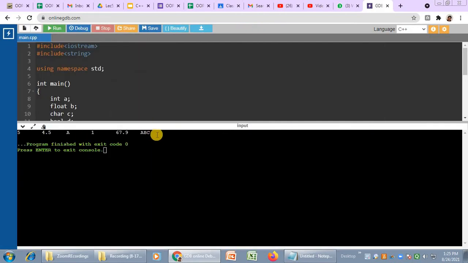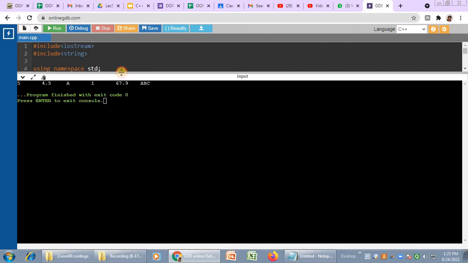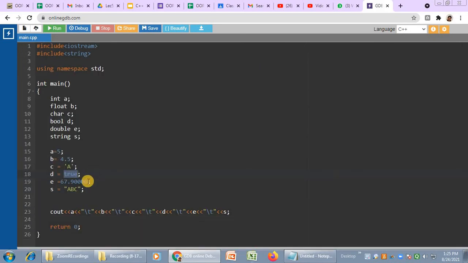As soon as the code runs, this is the output which comes on the screen. 5 is the first integer value, then you have a float value, then a character. Now in the boolean you had given the value true. Though you gave the value true, it is displaying the value as 1. So true is considered as 1 and false is considered as 0. Then 67.9 is a double value and ABC is a string value. So this is a demonstration of how you store values in variables.